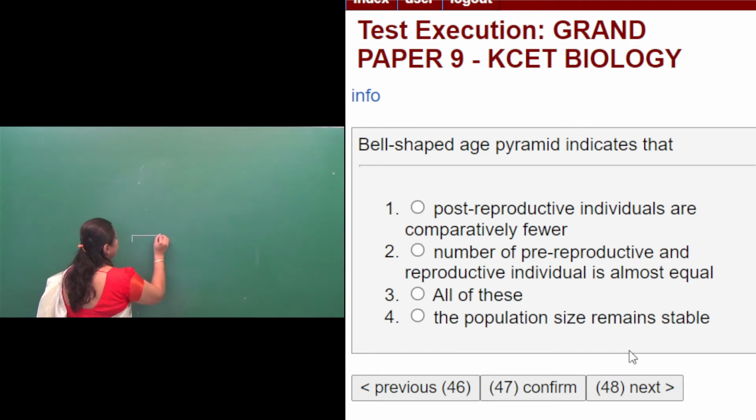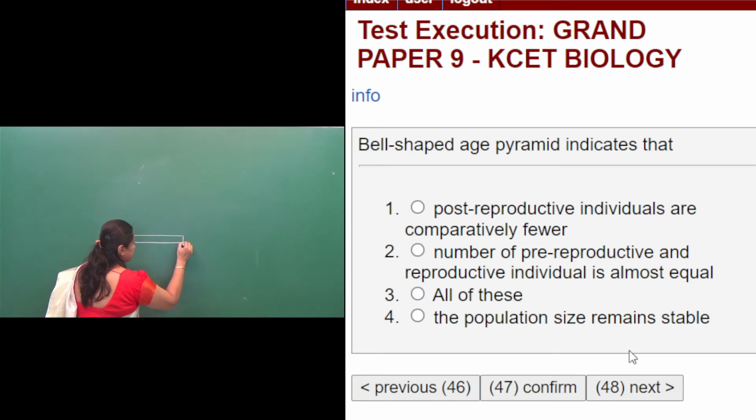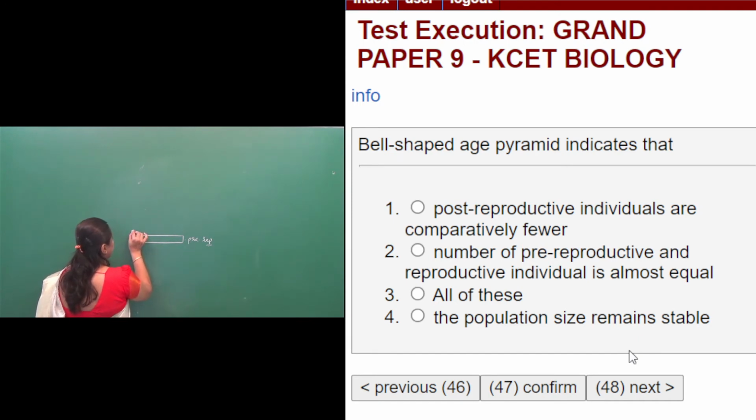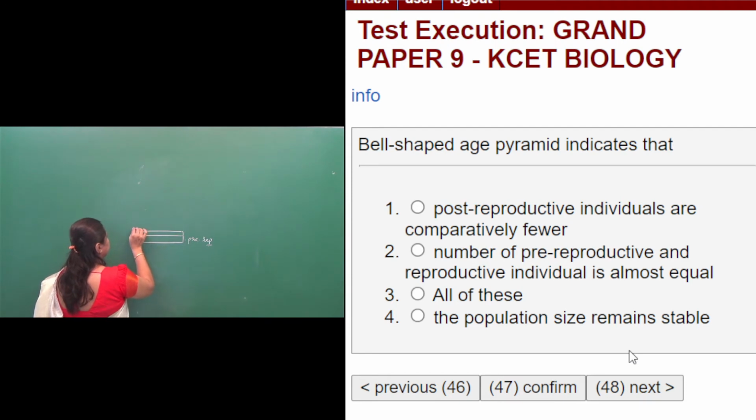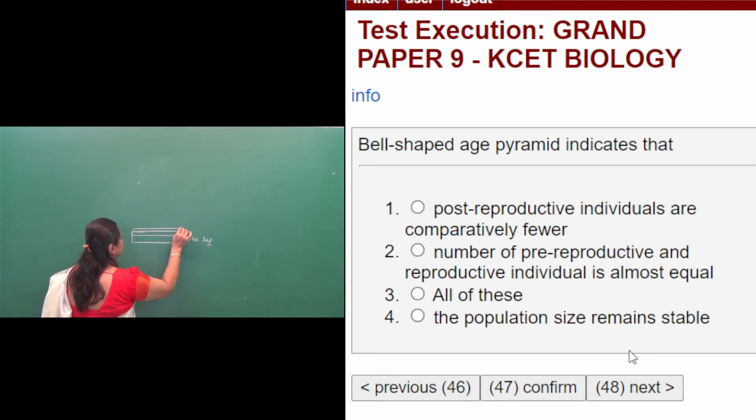Usually in age pyramids, the pre-reproductive age individuals are present at the base. Pre-reproductive individuals are present at the base, then followed by reproductive age individuals, then post reproductive age individuals.